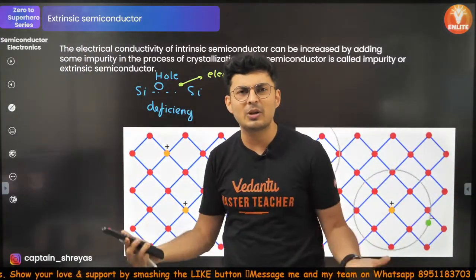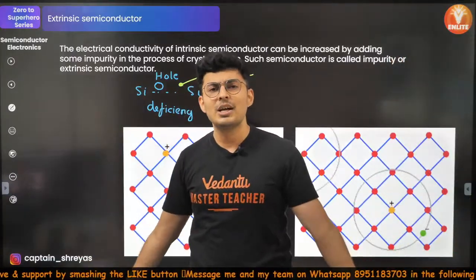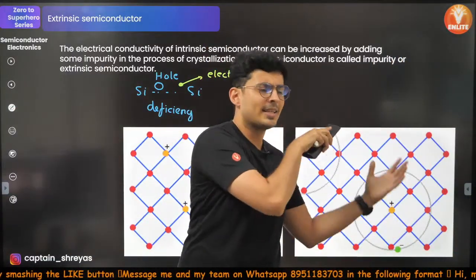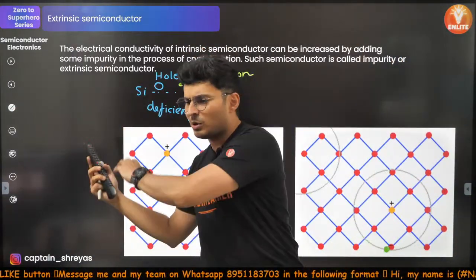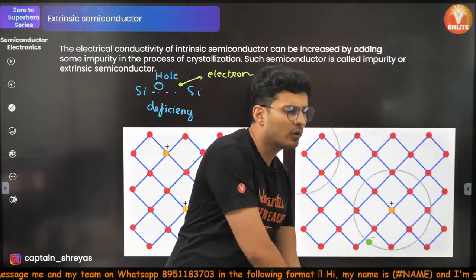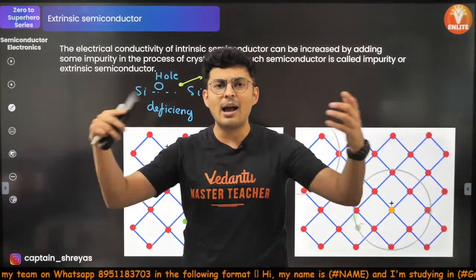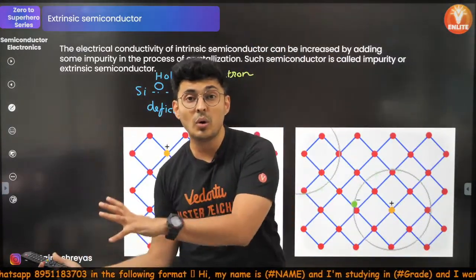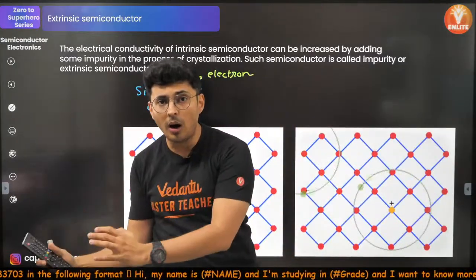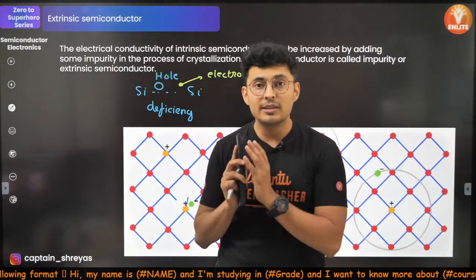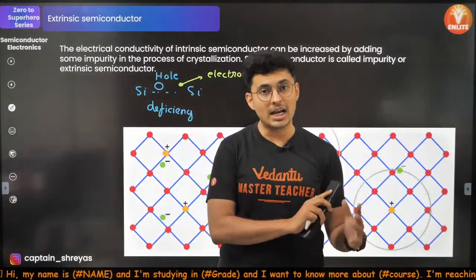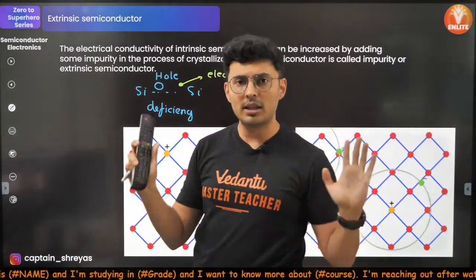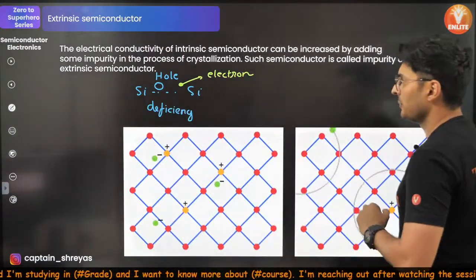Now this process keeps on happening in random directions. So the number of electrons going this way is the number of electrons going that way. The number of holes going this way is the number of holes going that way. So the average will be 0. So there is no net flow of charges. Everything is equal in all the directions. There is no bias in that.